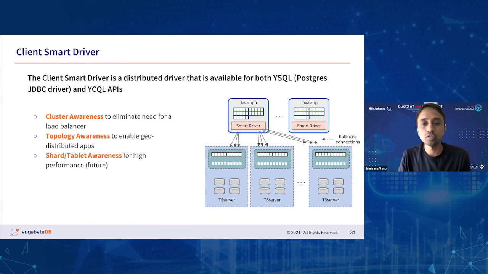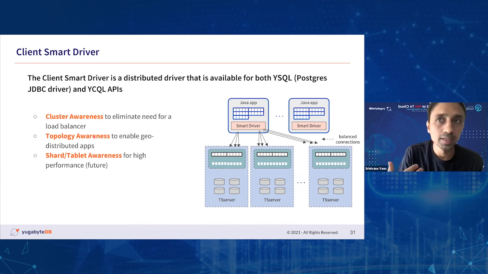And in the case of follower reads, or also if one of the copies happens to be in AZ1, then the driver would automatically route the client request to the nodes that are close by, instead of routing the request to AZ2 or AZ3, right? So that topology awareness is being handled in the driver, and that ensures that the request is always served by the node that's closer to the clients.